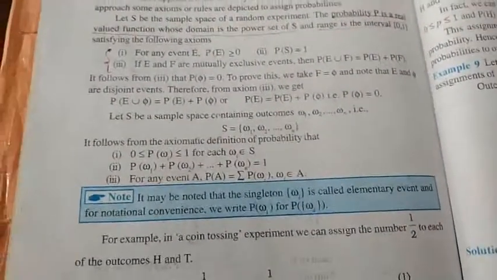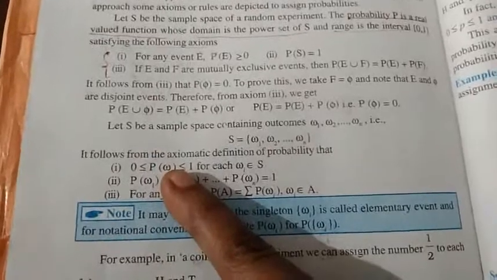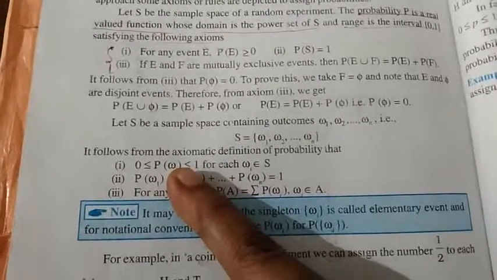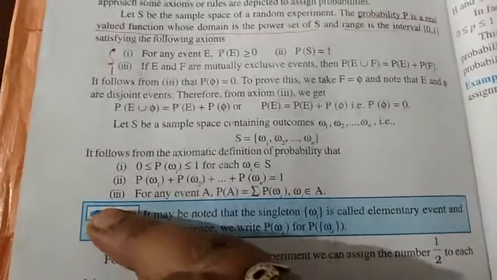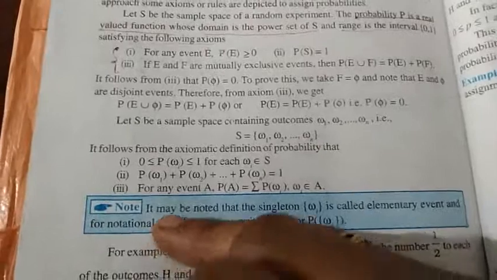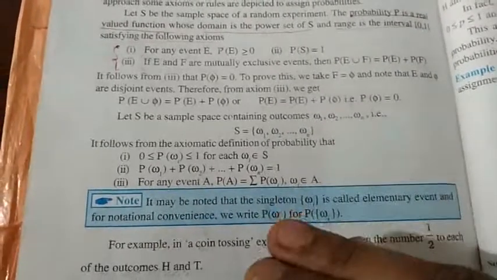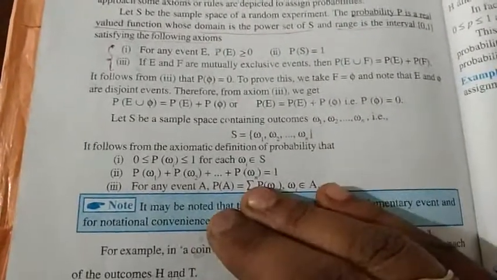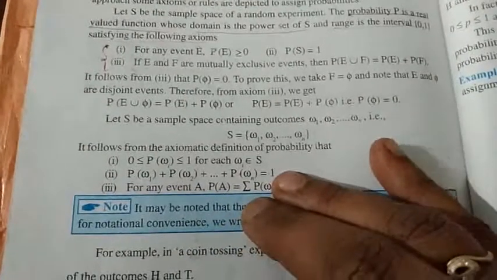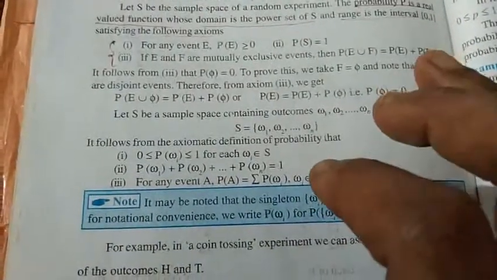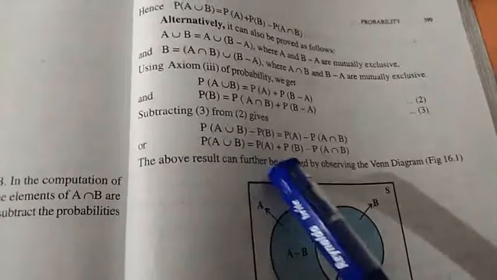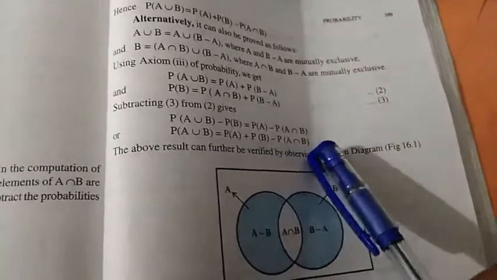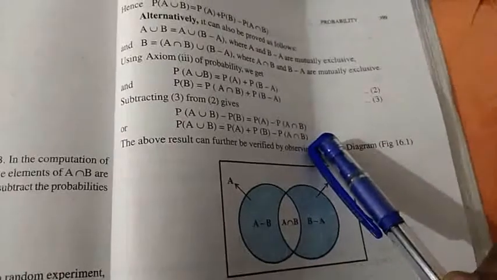I repeat, what is the first one? Probability of any element, any sample point, lies in the closed interval 0 and 1. And if you add the probability of all the elementary events, it will be equal to 1. Then probability of any event is nothing but summation of probability of omega i, where omega i belongs to A, right? Next we are going to see probability of A or B. P of A union B is equal to P of A plus P of B minus P of A intersection B. This is obvious, right?